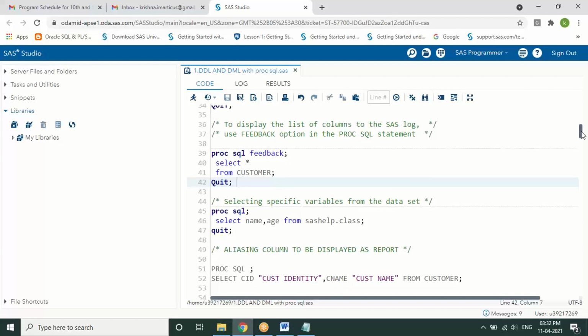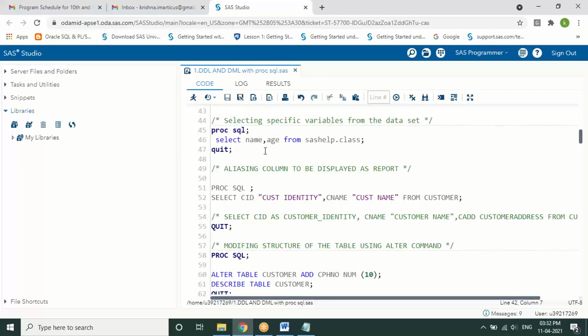So next, we have already worked on this particular query 45. Now directly go to the other query called 51, column alias.